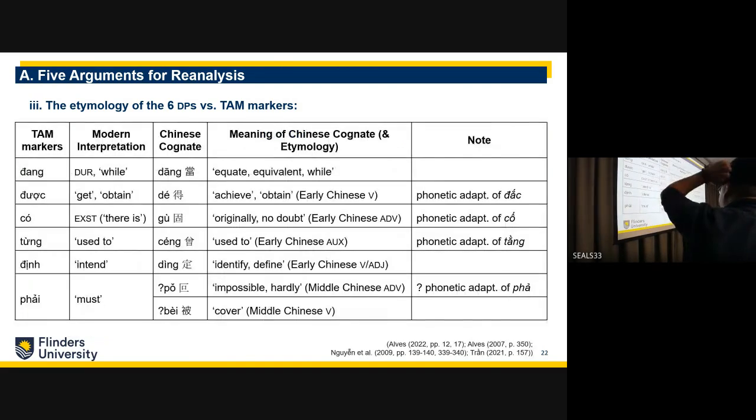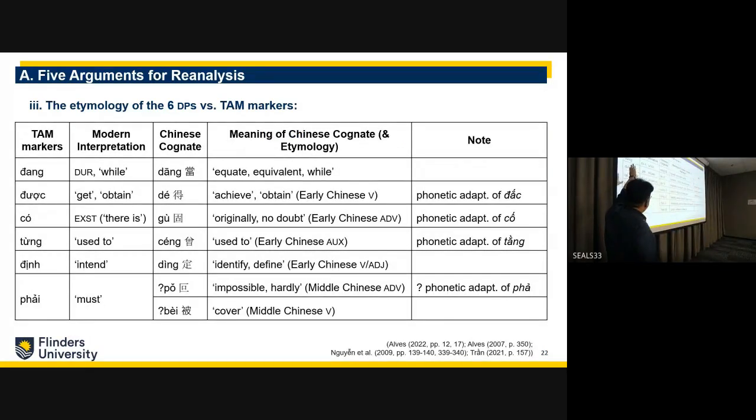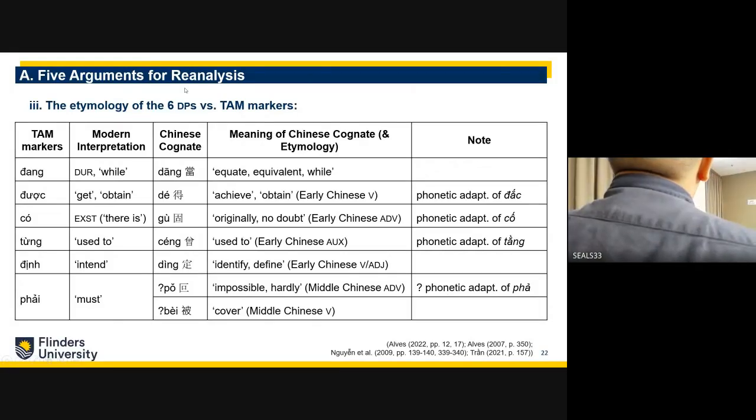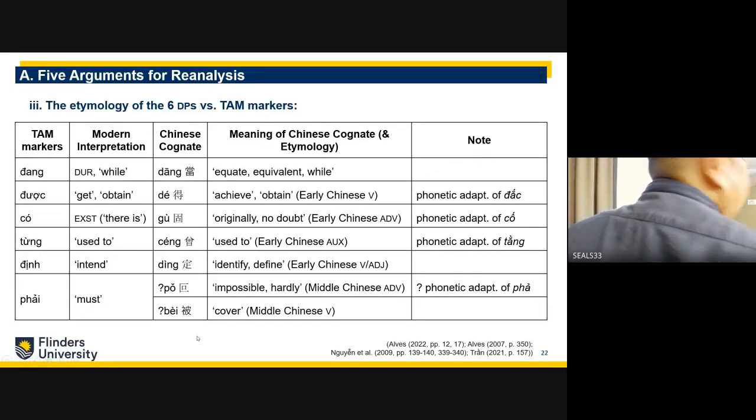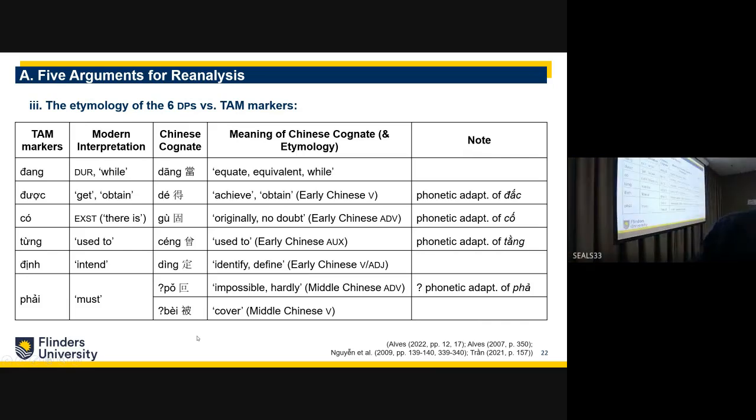So let's have a look at the example of the 6 tense, aspect and mood markers. These are the etymologies that they share. You can see that the meanings are quite similar, and they are all borrowings of early Chinese or sometimes Middle Chinese, of verbs or auxiliaries or adjectives. So these are main parts of speech.